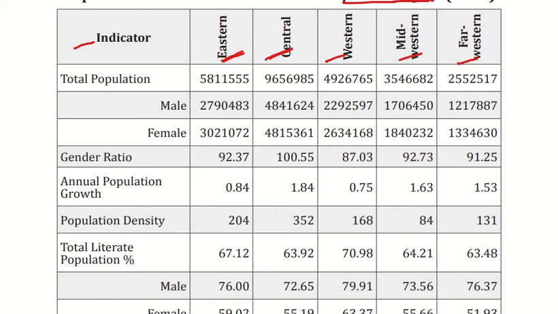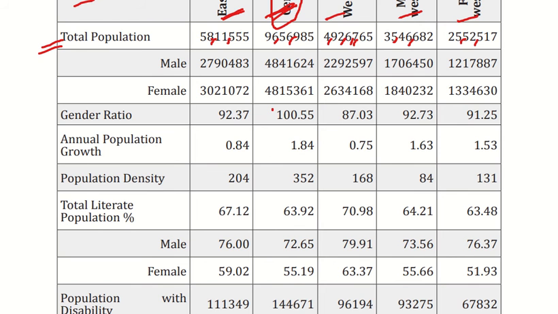In the eastern development region we have about 58 lakhs, in the central 96 lakhs, in the western 49 lakhs, in the mid-western 35, and in the far western 25. The most populated development region is central, with 96 lakhs.